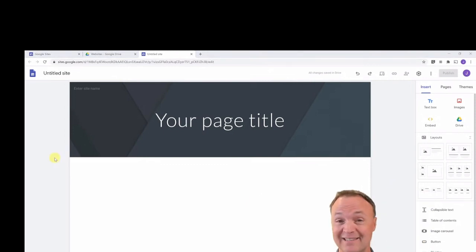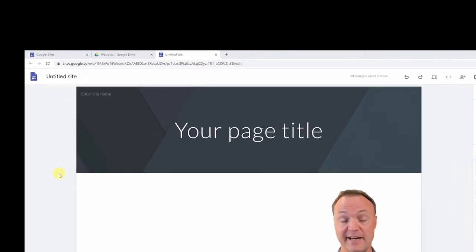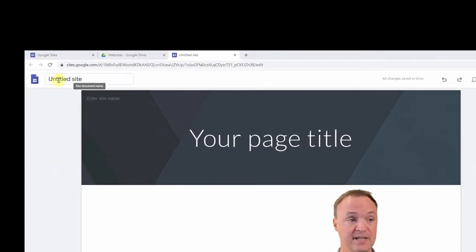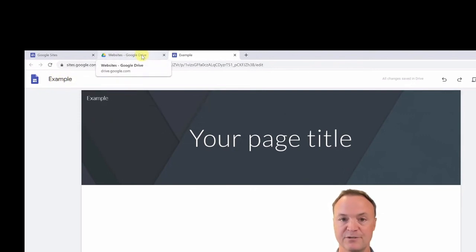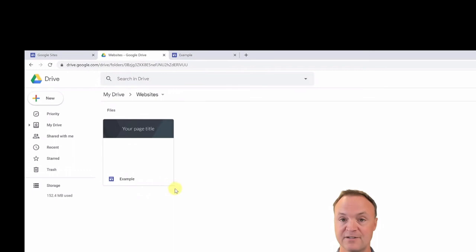The first thing I like to do after I create my website and in a certain area of my drive is to title it, because you could have lots of different websites. So in this case today, this is just an example. I'm going to go ahead, type example here, and notice when I do that, it changed down here. Now this is going to be the file name. If I go back over to Google Drive here, here's the website that I just created and titled, and it's in that website folder that I made, and it's called example.